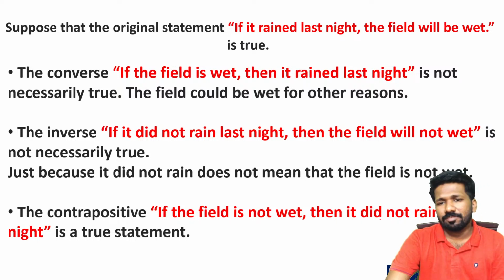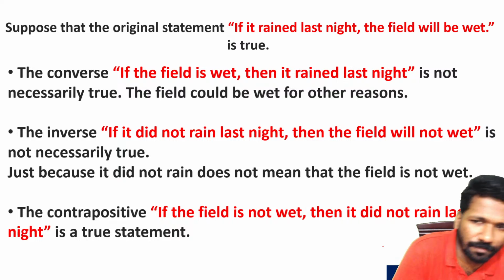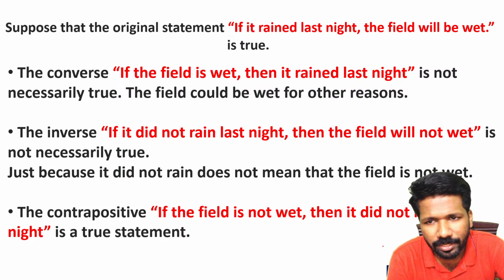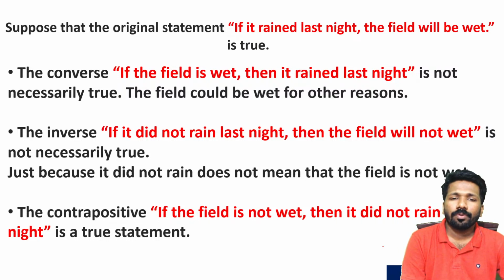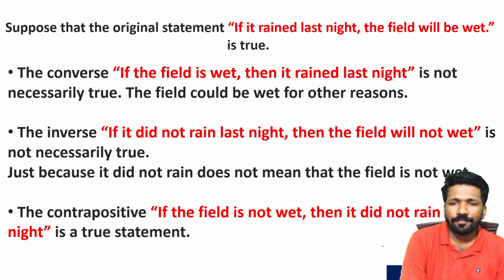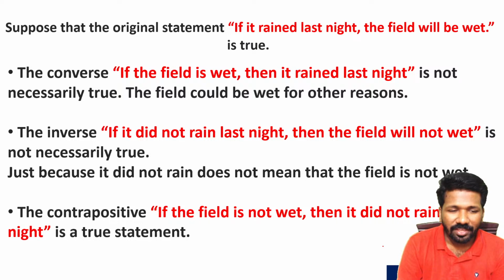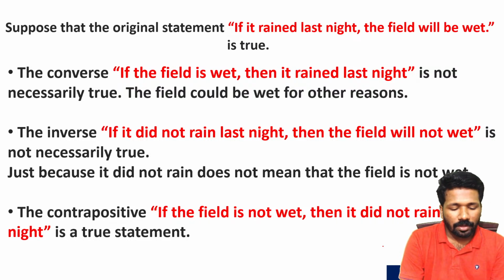Converse: if the field is wet, it rained last night. Just think in real life, is it correct or not? If the field is wet, can you confirm that it is due to rain only? No. You can pump water on the field and wet the field, that is the basic idea of irrigation.